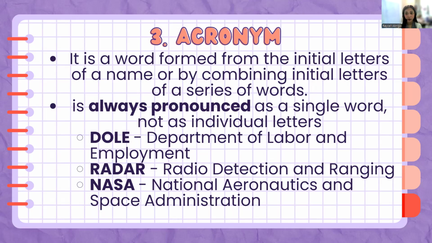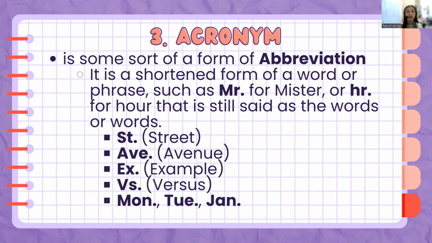And NASA, we say NASA to refer to National Aeronautics and Space Administration. So, an acronym is formed by the initial letters or combining initial letters of a series of words like DOLE, radar, and NASA. Okay? So, an acronym is actually some sort of a form of abbreviation.